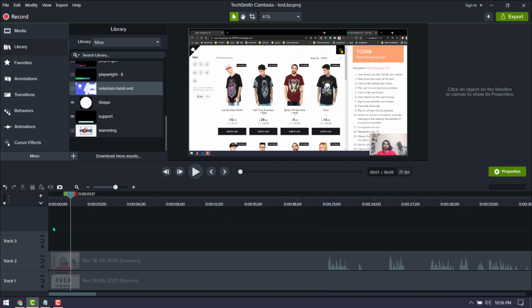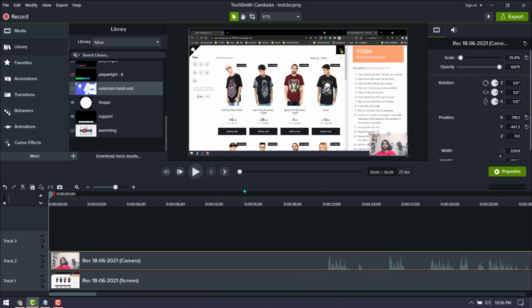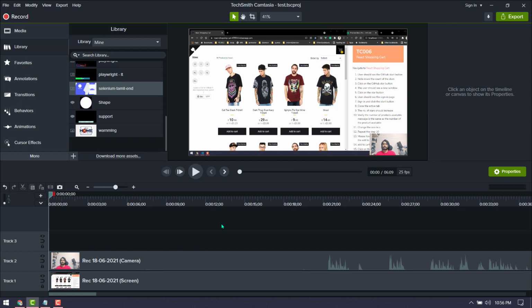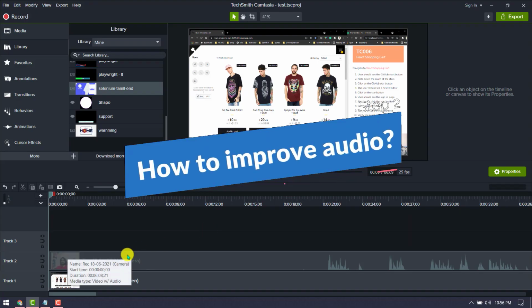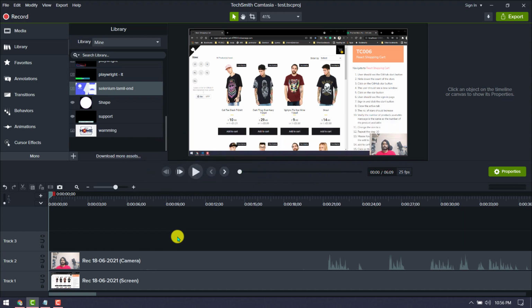Okay, and as I said, in Camtasia, when we record the video, my webcam from the laptop is not that great, so I use my mobile phone to record the video. Okay, I'll show how the output looks like. Before that, first we are going to focus on the audio, because even if your video is not that great, that is fine. If the audio is not great, definitely no one is going to watch it. Okay, so first thing, we are going to remove the noise.